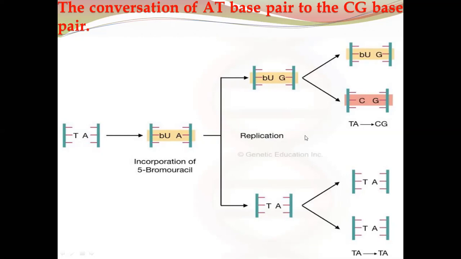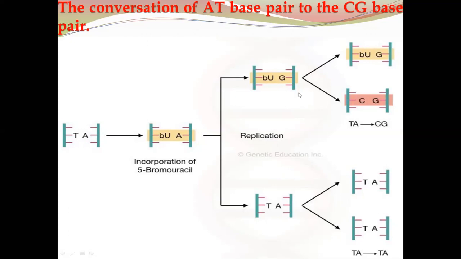And in the second phase of the replication, this 5-bromouracil will bond with the guanine, and this guanine will pair with the cytosine here. And then there will be the normal thymine paired with the adenine in the two newly synthesized strands, thymine paired with the adenine and thymine paired with the adenine. These are the normal replication processes without mutation.